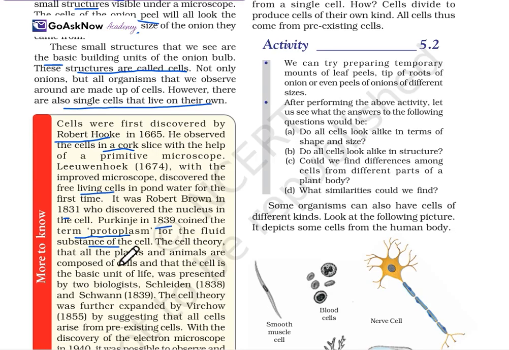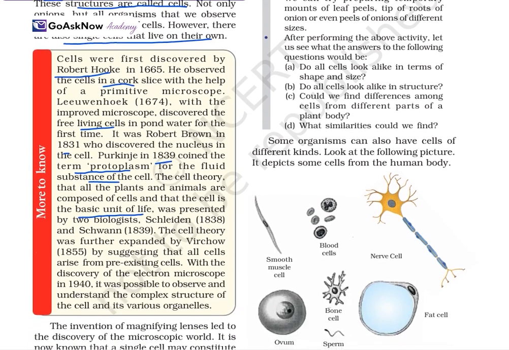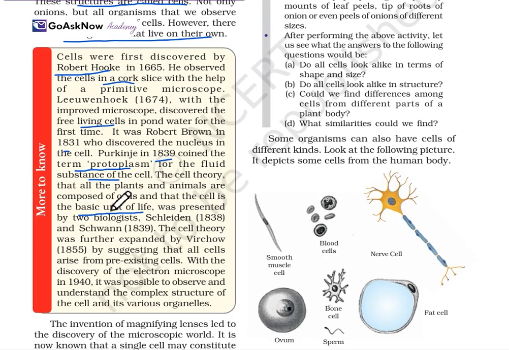The cell theory, that all plants and animals are composed of cells and that the cell is the basic unit of life, was presented by two biologists, Schleiden and Schwann. The cell theory was further expanded by Virchow, who suggested that all cells arise from pre-existing cells. With the discovery of the electron microscope in 1940, it was possible to observe and understand the complex structure of the cell and its various organelles.